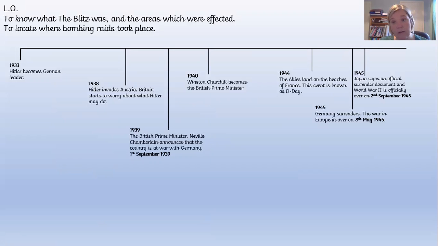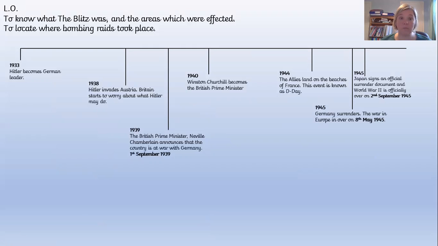Okay, a reminder of things that happened. And we talked last time, didn't we, about how in 1933, Hitler became what was called the German Chancellor. And that's when he started to decide that he wanted to change things in his country. And we've got there in 1938, he invaded Austria, and that's when the different parts of the world really started to worry.